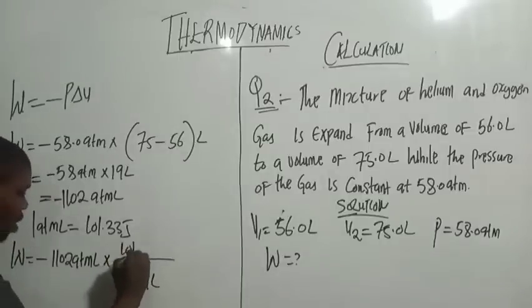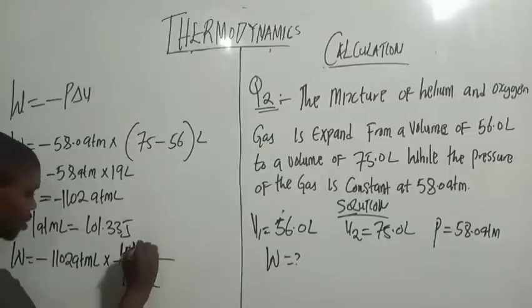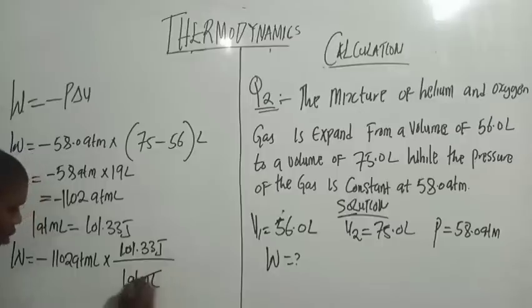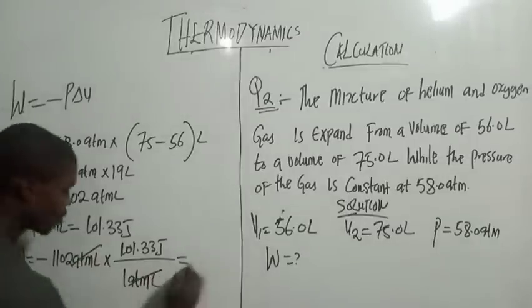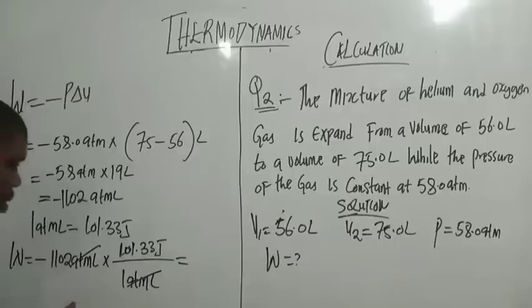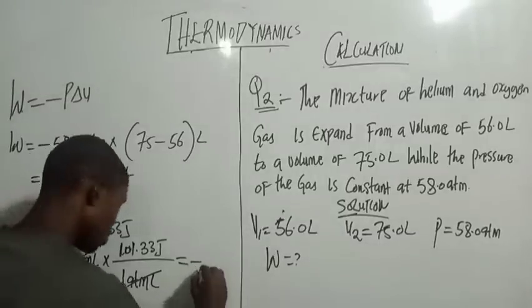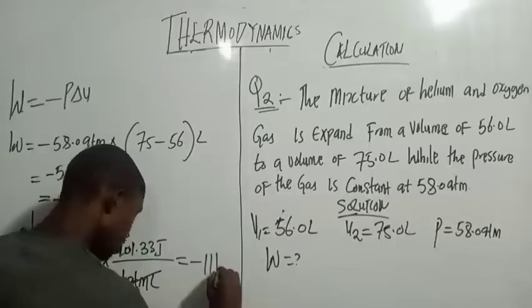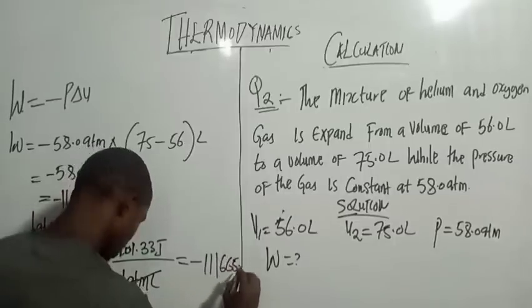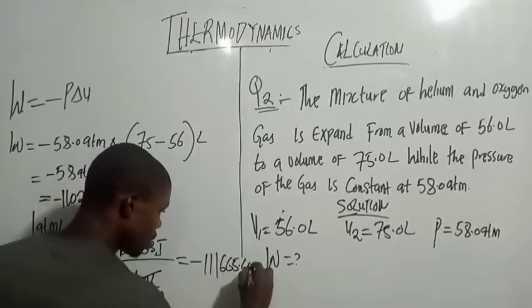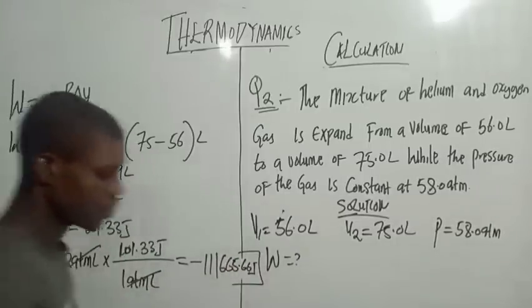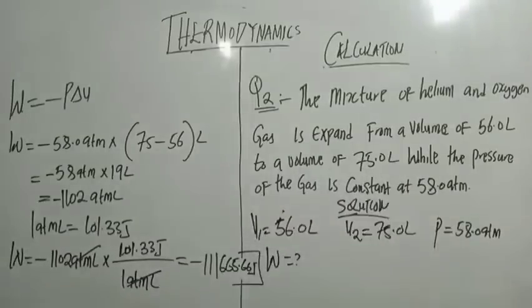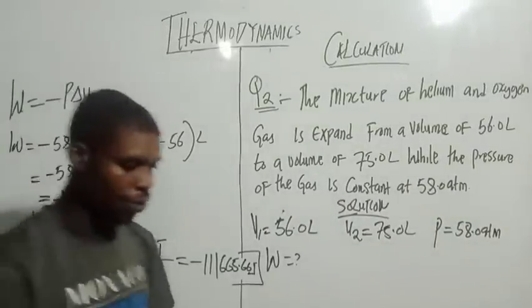Here we have 101.33 joules. This will cancel out this one here. So what we want to do is to punch your calculator. So you have minus 111665.66 joules. That is the answer. So we are going to try another one.